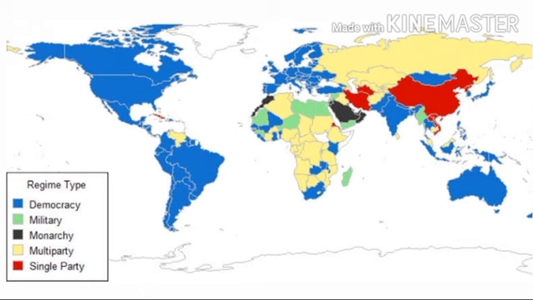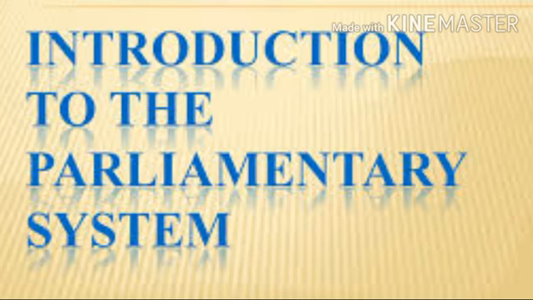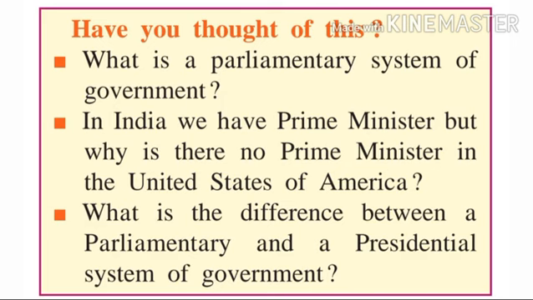So in this lesson we are going to take the introduction of our parliamentary system of government. So let's begin. I want everyone to open your page number 68. So students, in this chapter we are going to learn the machinery or the system of government as given in the Indian Constitution. Now let's see the bracket which is given on your page number 68.